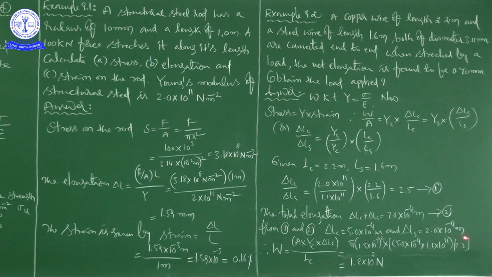Into YC, which is 1.1 into 10 to the power of 11, into delta LC, which is 5.0 into 10 to the power of minus 4, divided by LC, which is 2.2. If you complete this calculation, we get 1.8 into 10 square Newton. That is the load he is asking us to obtain.